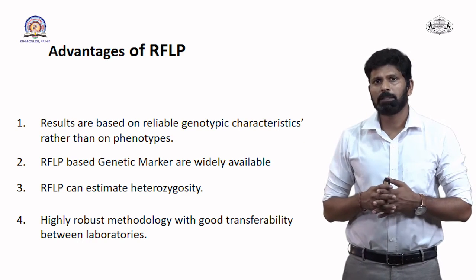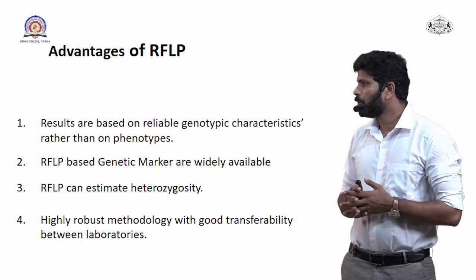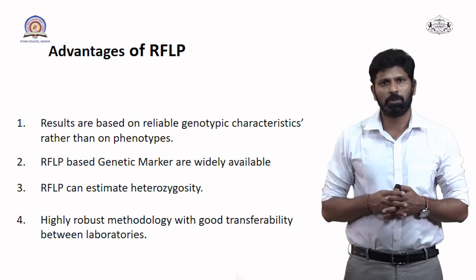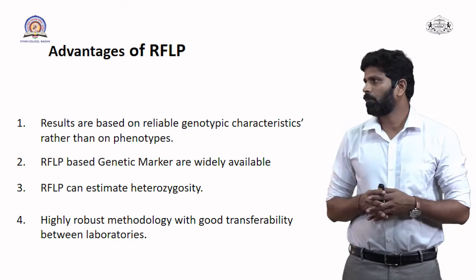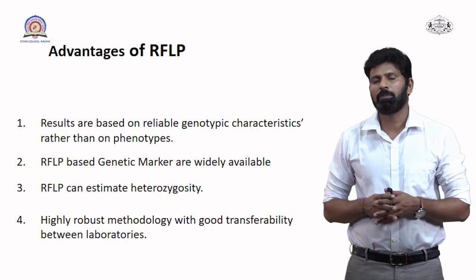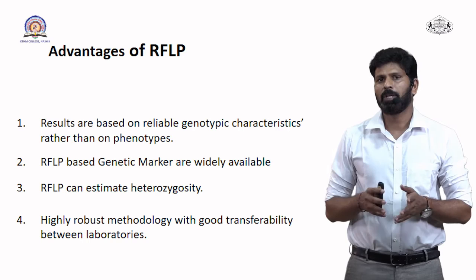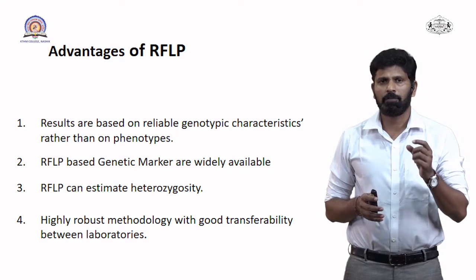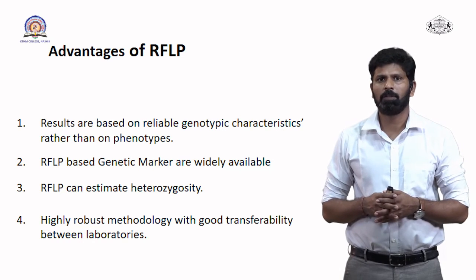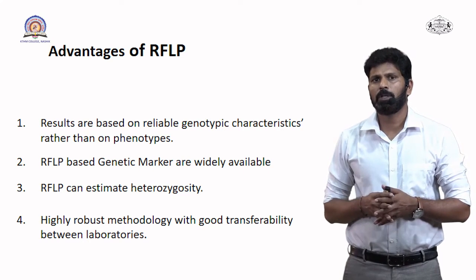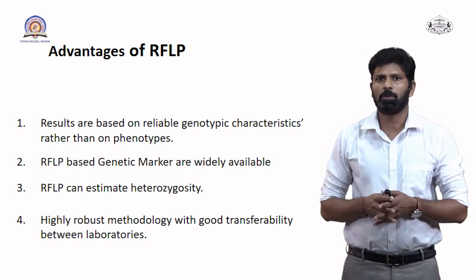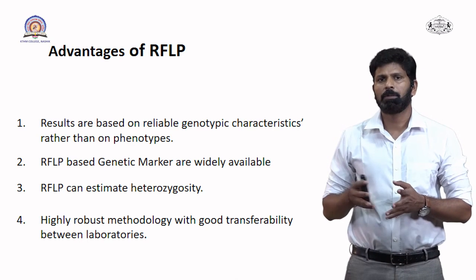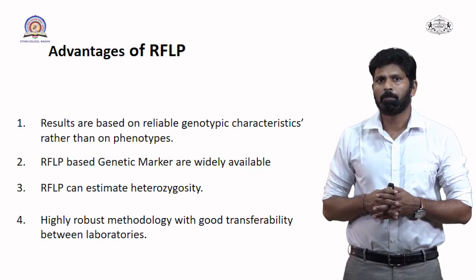The next advantage is that it is a highly robust methodology with good transferability between laboratories. We can easily carry out RFLP, that is restriction fragment length polymorphism, in different laboratories. There is a need for only a few instruments, so we can carry out RFLP in any laboratory. So these are the advantages of RFLP which make it very important.